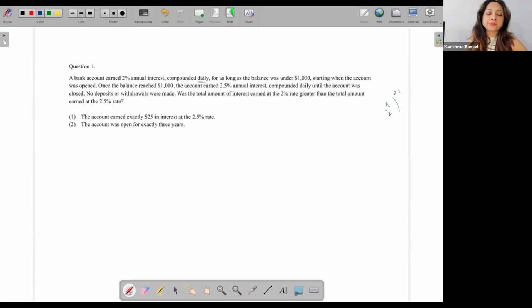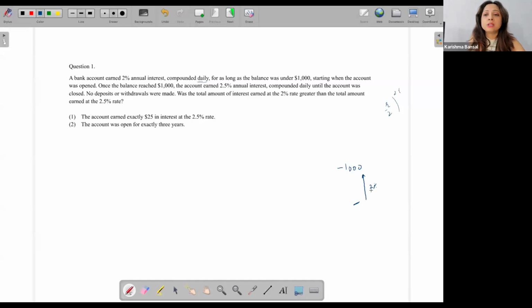A bank account earned 2% annual interest compounded daily for as long as the balance was under $1,000. So this is what I visualize: the amount was something less than $1,000, and at that time the interest was 2% annual, compounded daily.